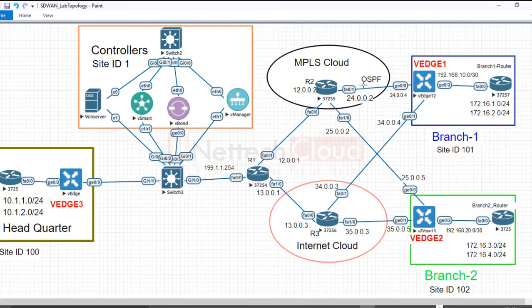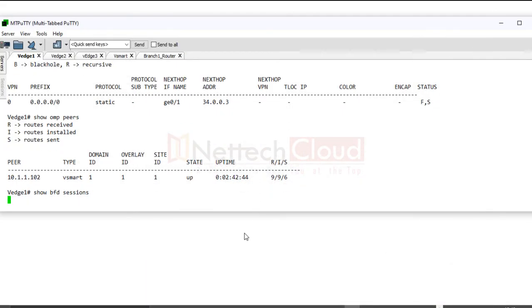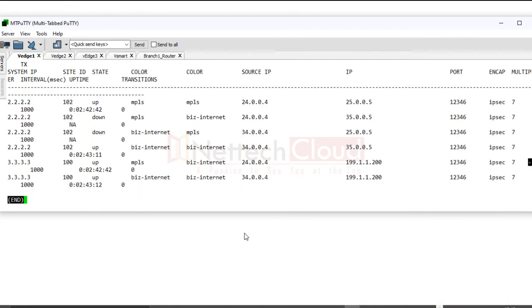Of course, MPLS and then internet, because it's all about the reachability, what are different ways to reach this WAN edge device and that WAN edge device, right? So here there is by default a BFD session, and we don't need to really configure BFD. Even this BFD cannot be disabled. You don't need to configure OMP. Even OSPF intra-area and OSPF inter-area routes are advertised into OMP by default here.